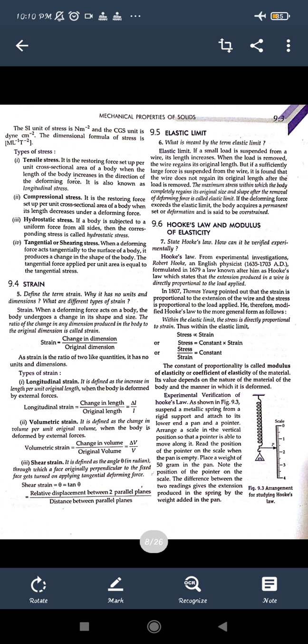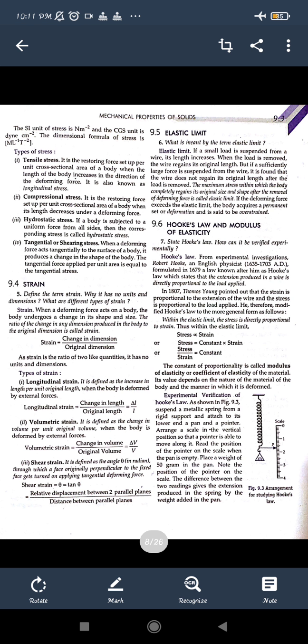First one, tensile stress. It can be given as the restoring force acting per unit area of a body when the length of the body increases in the direction of the deforming force, like when we are stretching it. Similarly, when we compress a body, the length decreases, again in the direction of the deforming force. When two forces act on its two ends in opposite directions and stretch it, it is considered tensile stress.